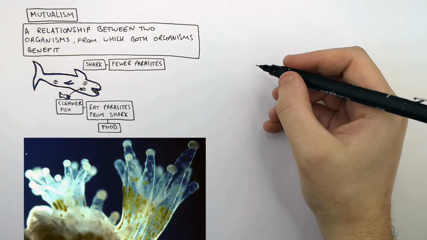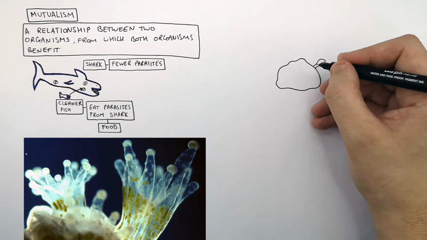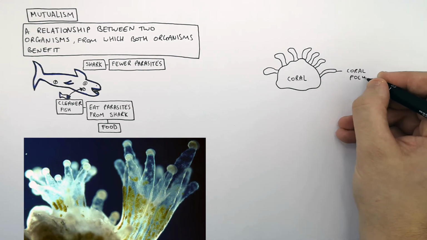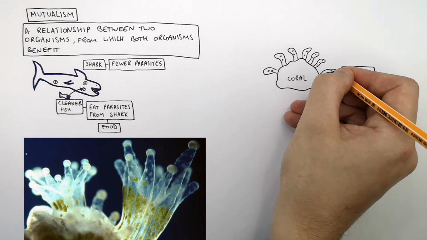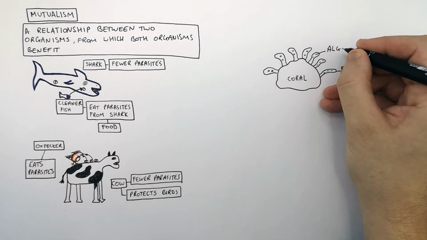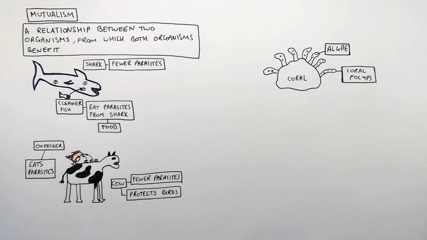These here are coral polyps. This is what coral polyps look like in real life. And algae can live inside the coral polyps. Coral polyps and algae form a mutualistic relationship whereby both the algae and the coral polyps benefit.